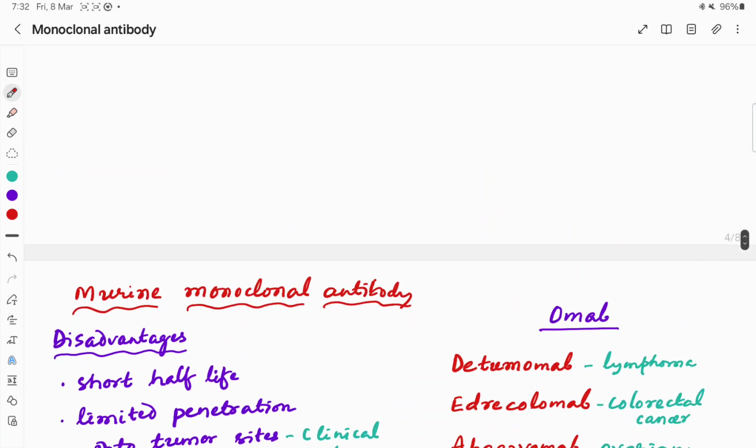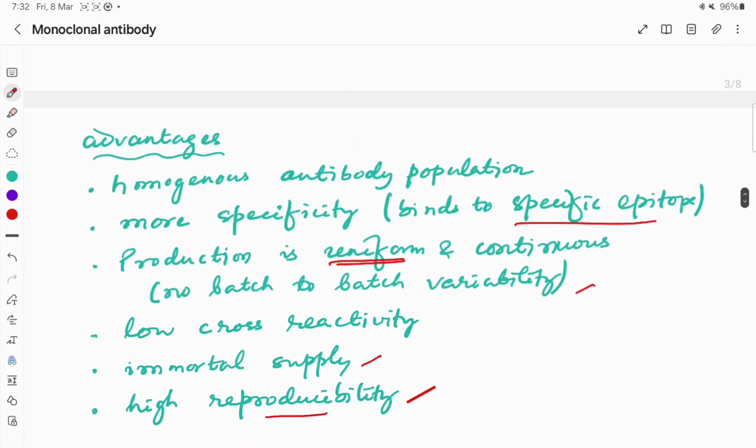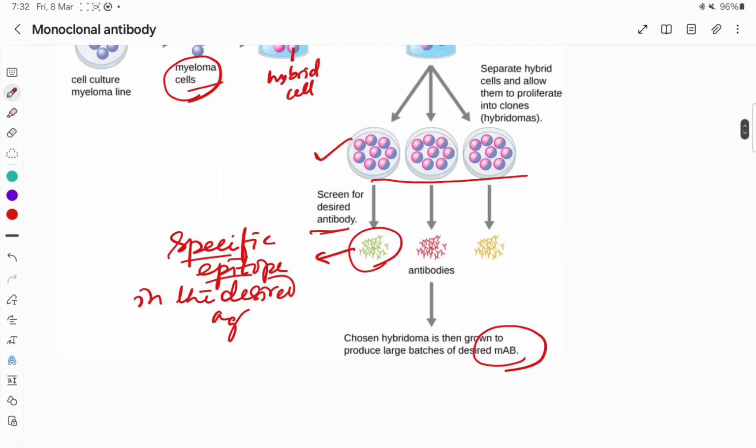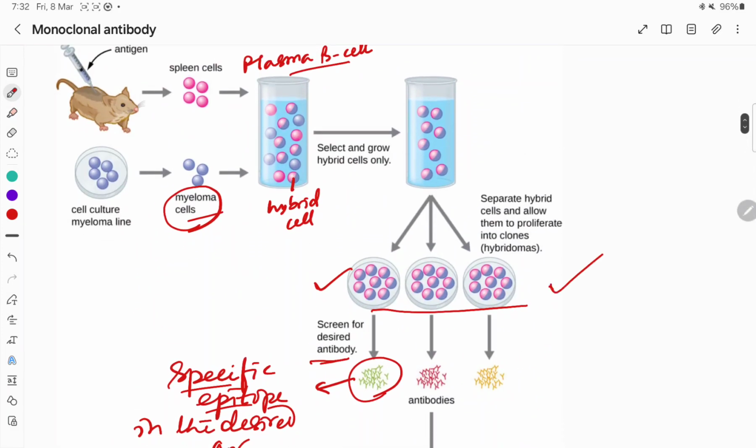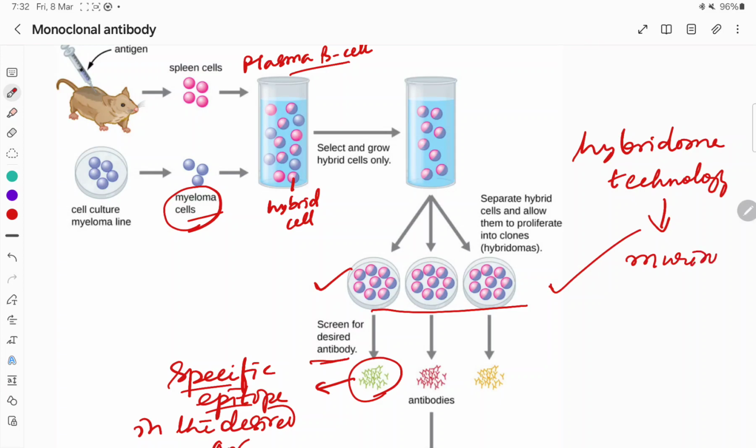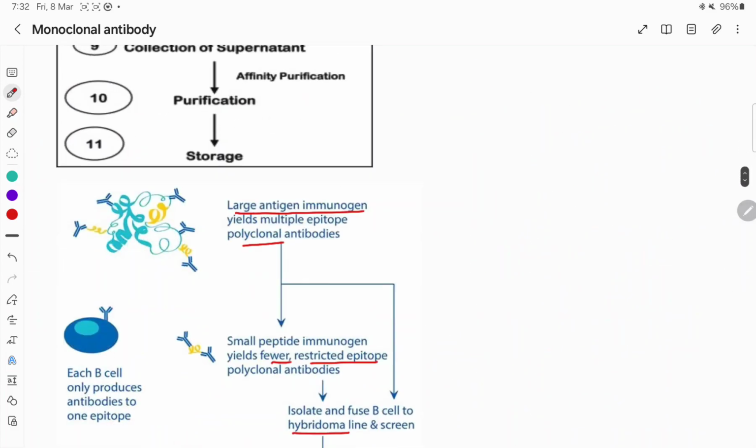So the hybridoma technology what we have discussed. This is the hybridoma technology, and using this technology we produce the murine monoclonal antibodies. Why we call it murine? Because it is produced from the mouse, plural mice. Murine monoclonal antibodies.